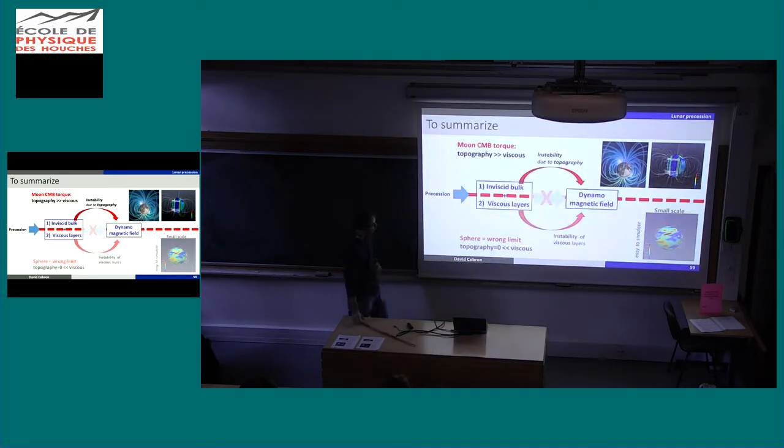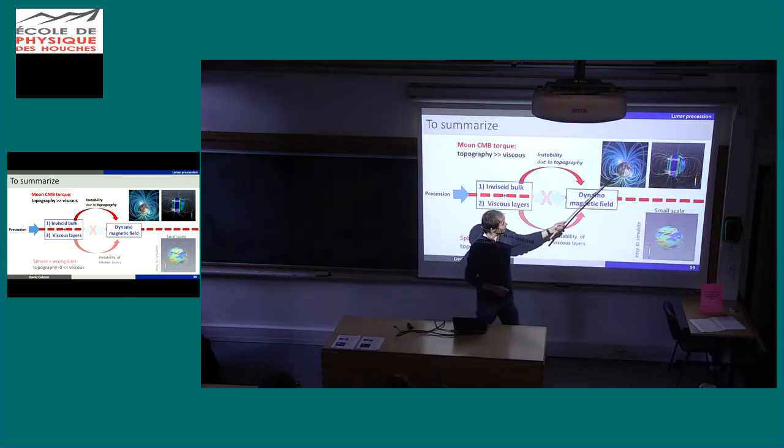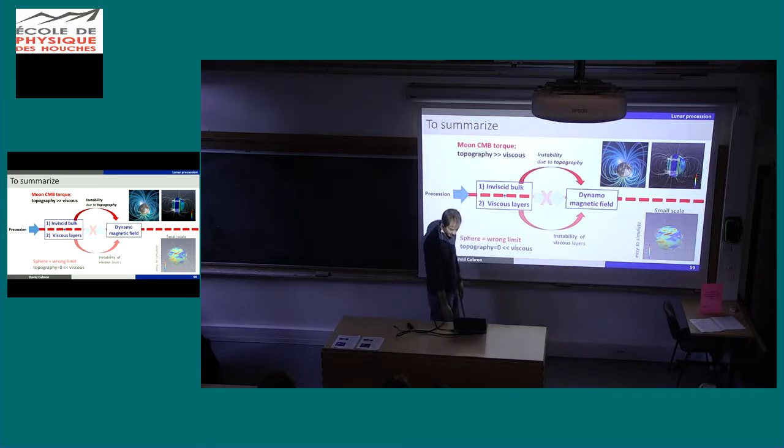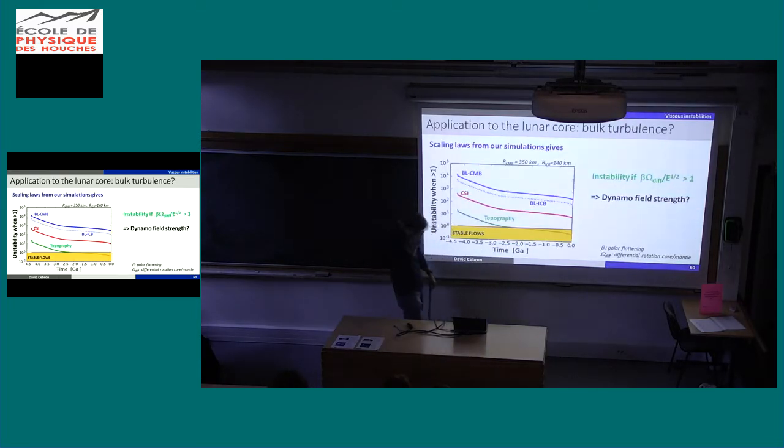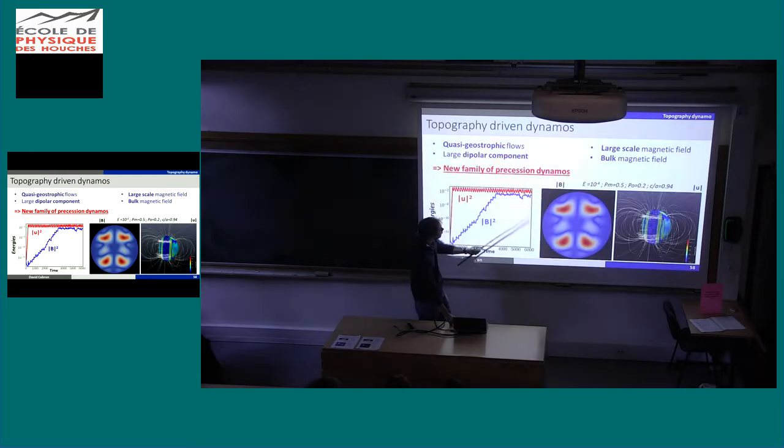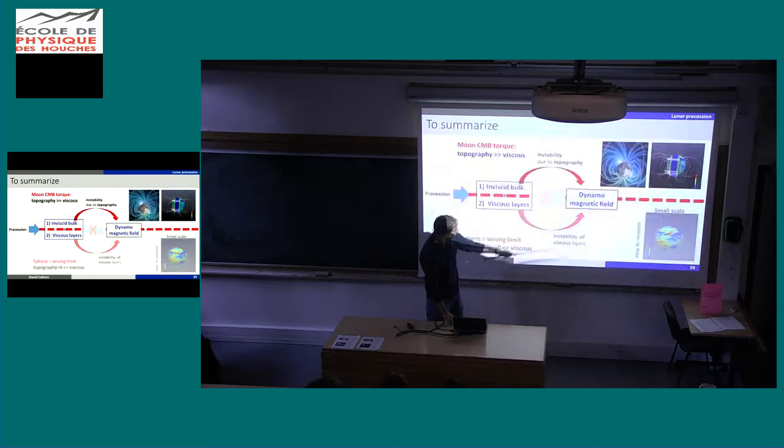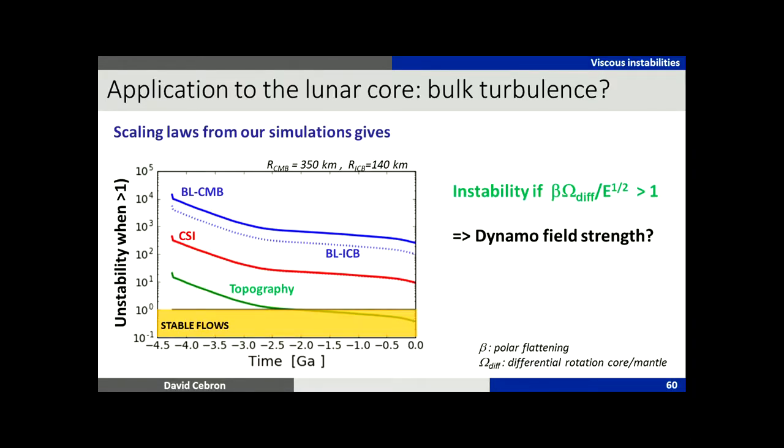So we have now a scenario which compares well with what we expect for the early lunar dynamo, and you see that here precession is a promising candidate to explain the lunar dynamo. Okay, so we have seen that it is turbulent but not dynamo capable. Topography is better because topography gives good field. So is topography unstable for the moon?